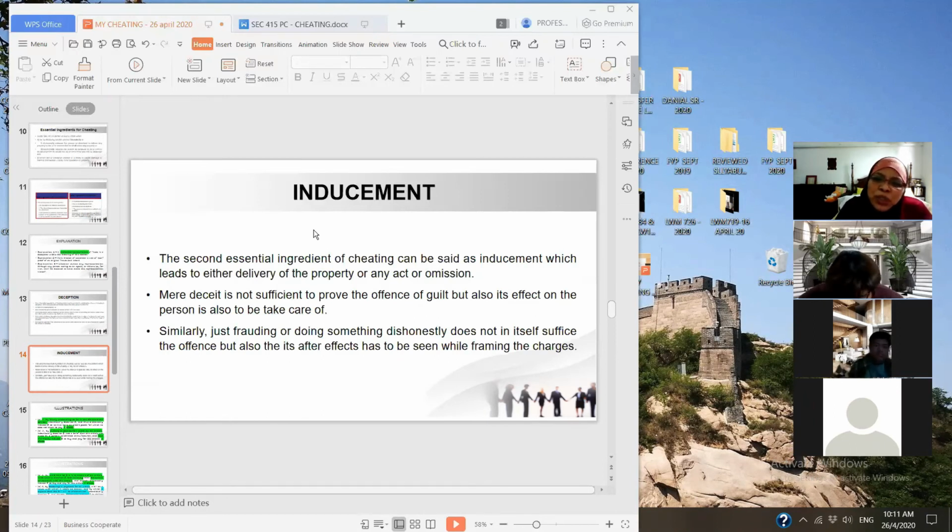When you want a person to be induced, who can you induce? Deceive is cheating. Inducement is also cheating. Sometimes you induce by your action. You bring in a false agreement to a person who can't read. That is inducement. How do you induce? When you read the document wrongly, or when you tell them or explain the content of the document with your intention to deceive. That is inducement.